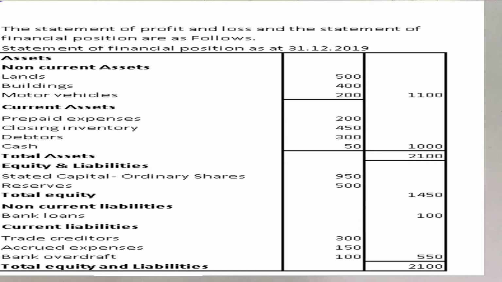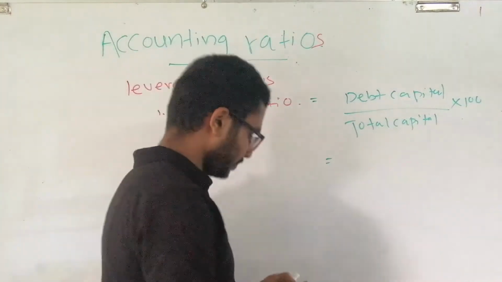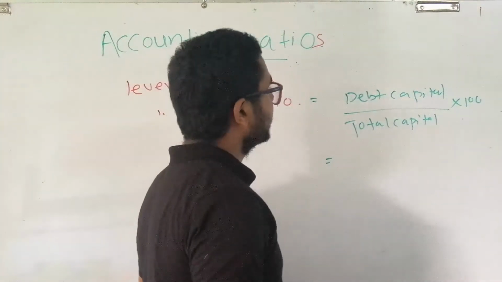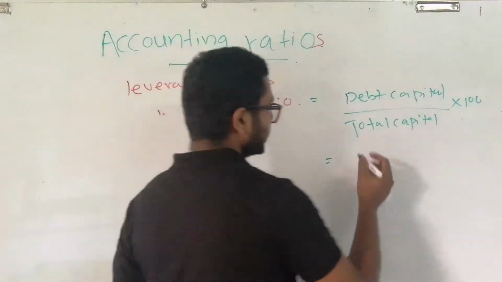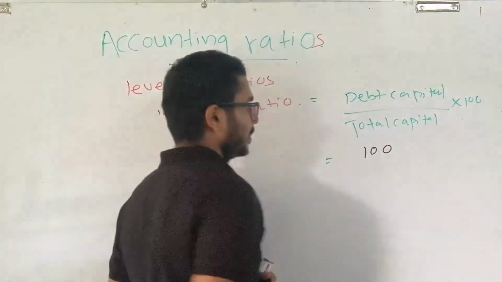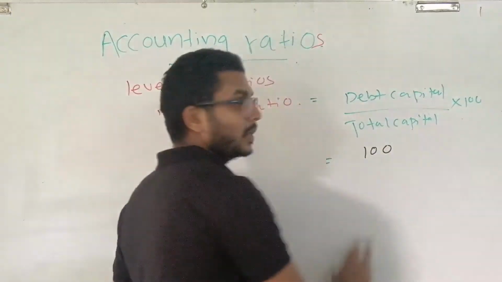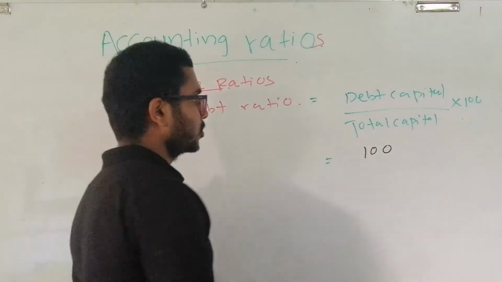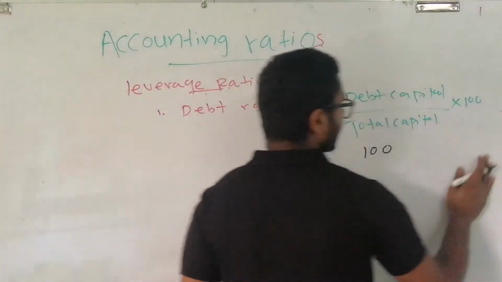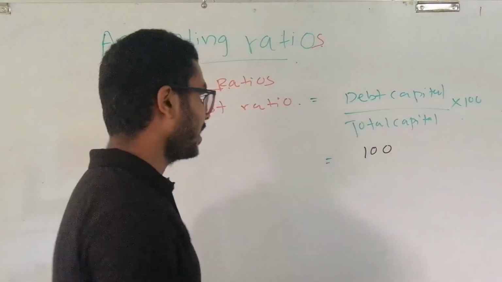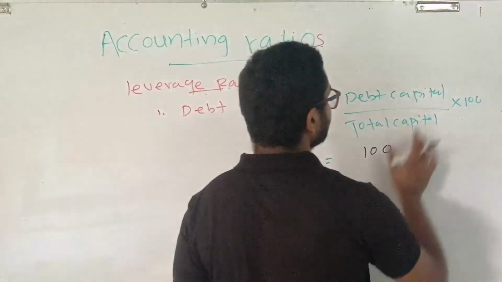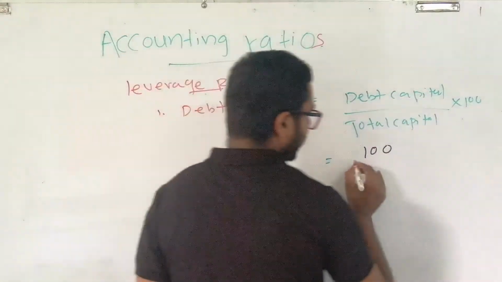The answer to this question is very easy. Just look at the board. What is the debt capital? That is 100. The bank loan is the debt capital, because the bank loan bears fixed interest, and it should be considered as debt capital.